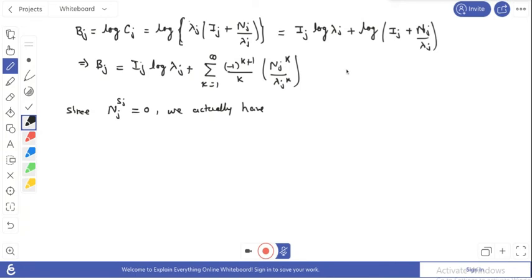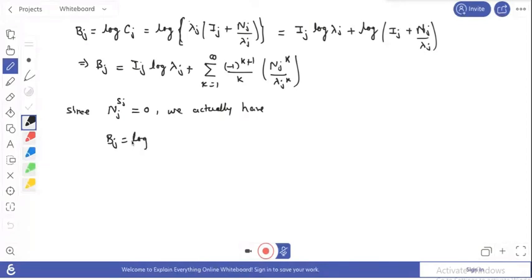So if we expand this term, 1, 2, 3, 4 up to sj minus 1, sj plus 1 and so on, when k equals sj, this is the nilpotent matrix, so this becomes 0. Then sj plus 1, sj plus 2, whichever you take, all of them will be 0, because Nj to the power sj and higher powers are all 0 due to the nilpotent matrix. So this means our Bj, that Bj which is in fact log of Cj,